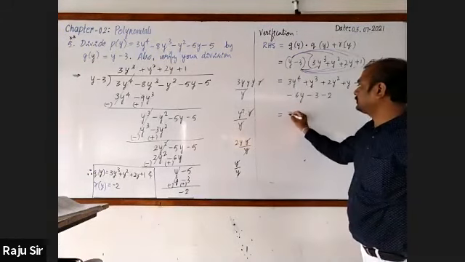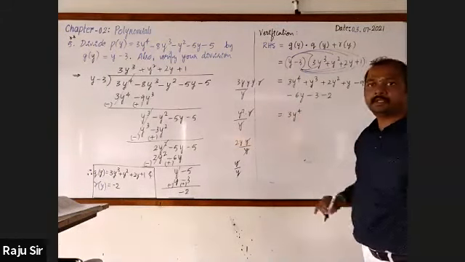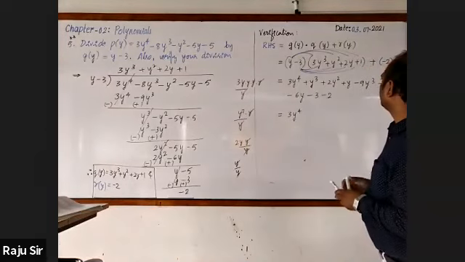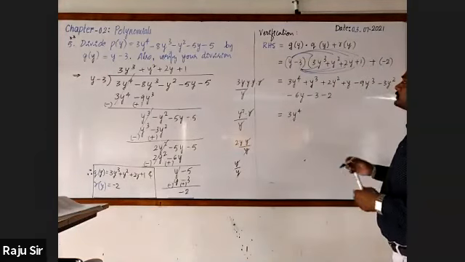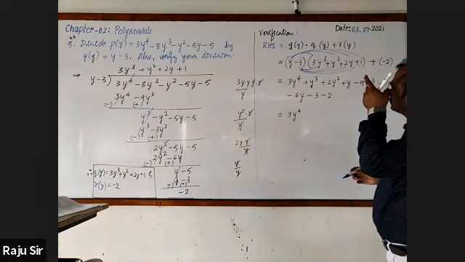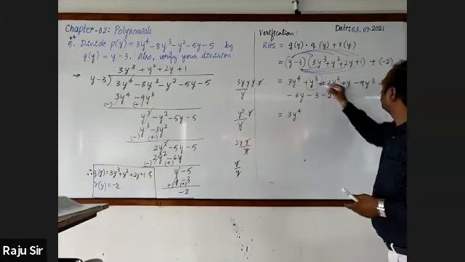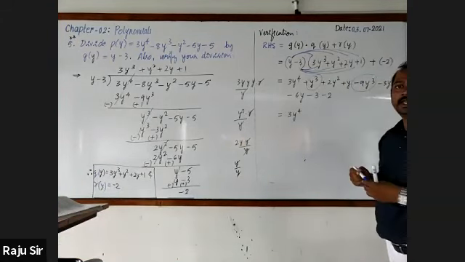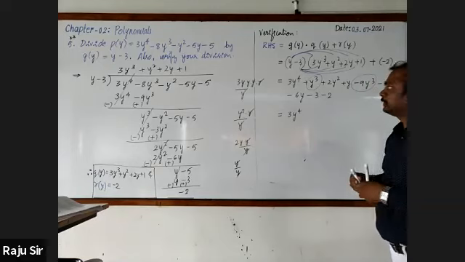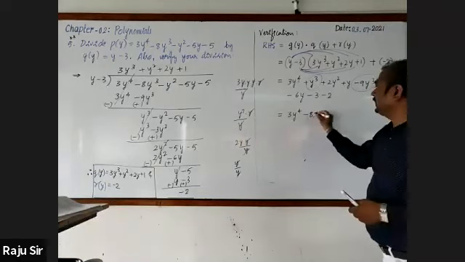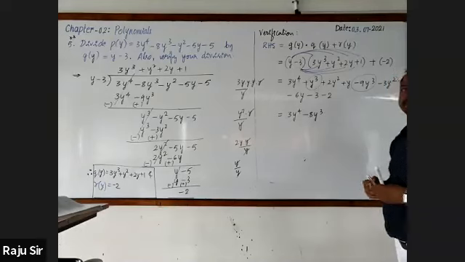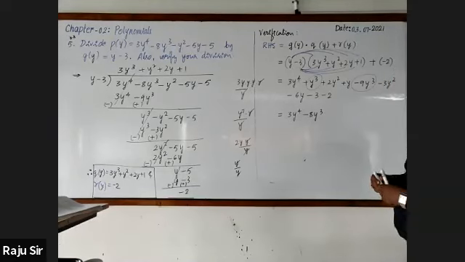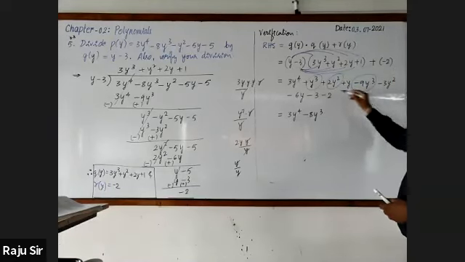Here 3y raised to the power 4, only one term, I am writing it as it is. Next, we have y cube terms. Here 1y cube, here minus 9y cube. It will be minus 8y cube. Next, 2y square.